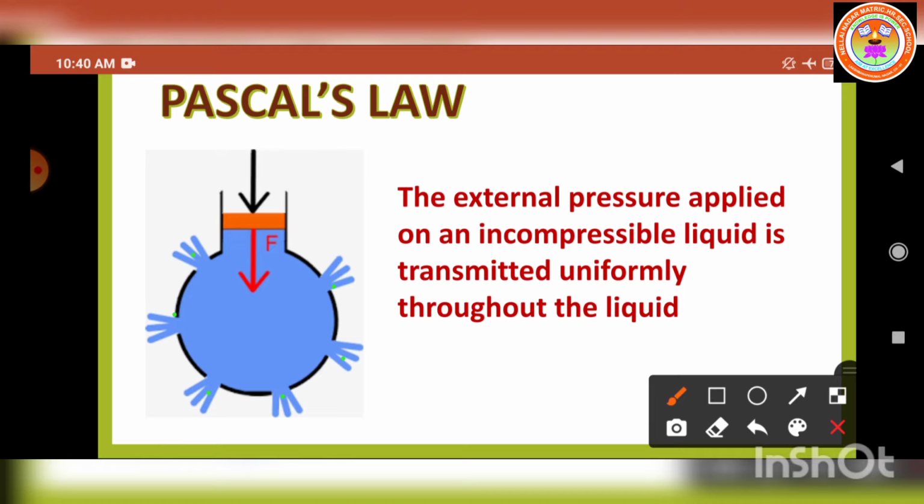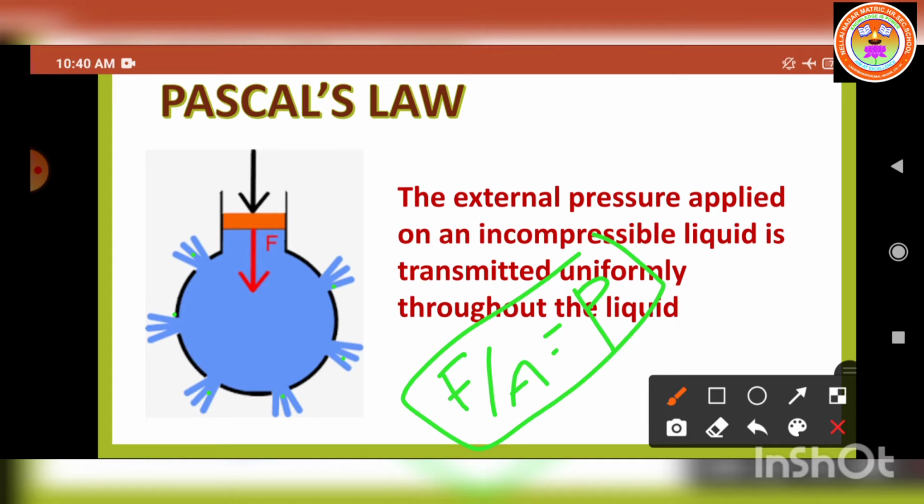because the force is applied on the piston. We have to press the piston. What happens here? We are applying the force. The force acting per unit area is called pressure. Already we know that. So the force is applied on the piston. It exerts the pressure on water. This pressure is transmitted equally throughout the liquid in all directions. So this is the demonstration of Pascal's law. Okay. Now let us move on to the hydraulic press.